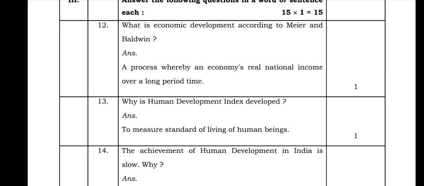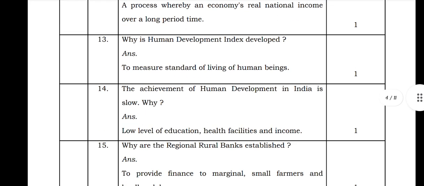Next, the 13th question they asked is: why is the human development index developed? The Human Development Index is developed to measure the standard of living of human beings. Next, the 14th question they asked: the achievement of human development in India is slow, why? The achievement of human development in India is slow because of low levels of education, health facilities and income. Due to this, the achievement of human development in India is low.